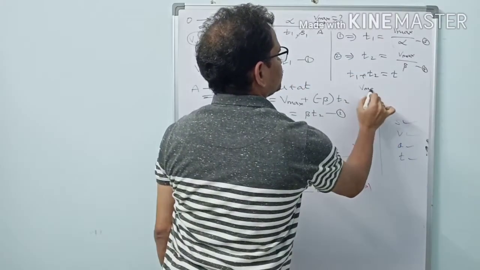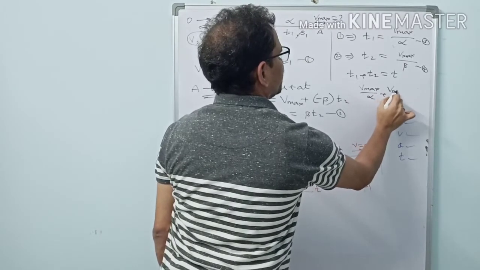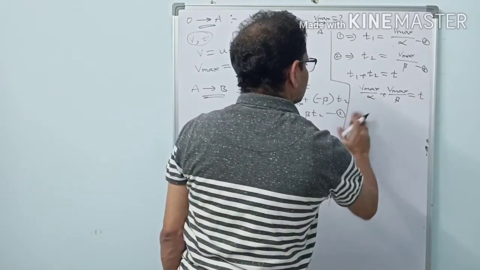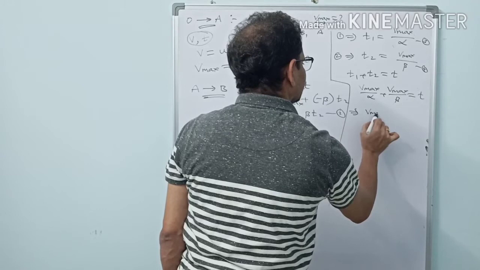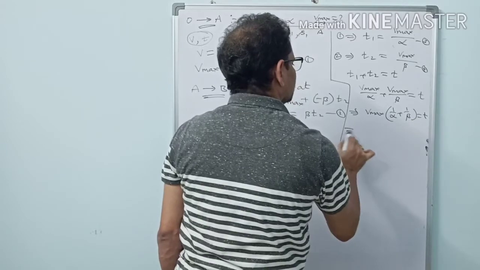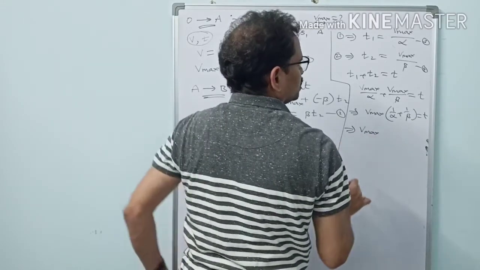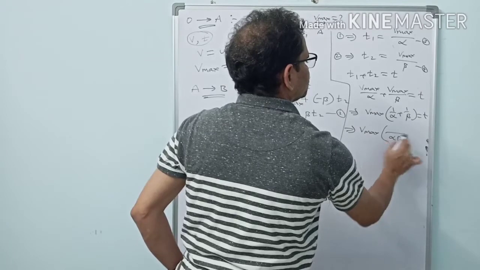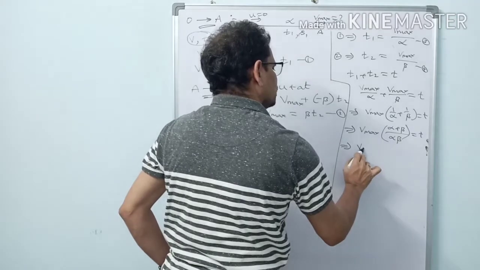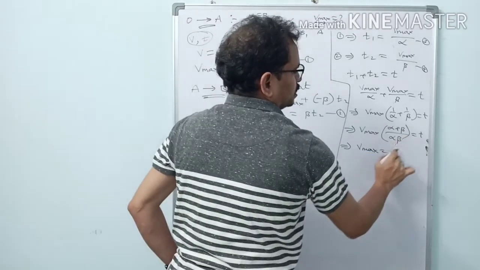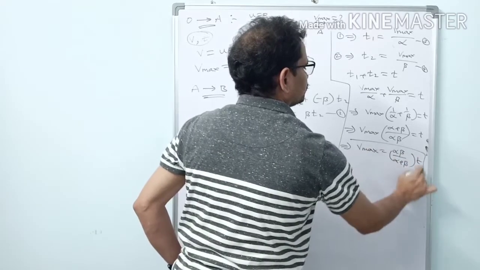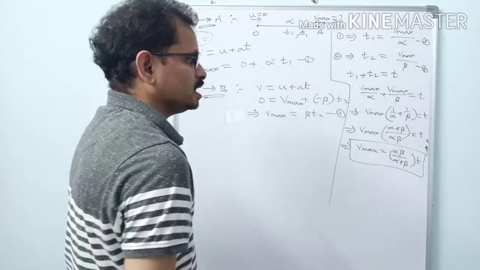So Vmax by alpha plus Vmax by beta equal to t here. So this implies Vmax, let us take it common, into 1 by alpha plus 1 by beta equal to t. This implies Vmax into, let us take LCM alpha beta, alpha plus beta by alpha beta, equal to t. This implies Vmax equal to alpha beta by alpha plus beta into t. So we got Vmax.